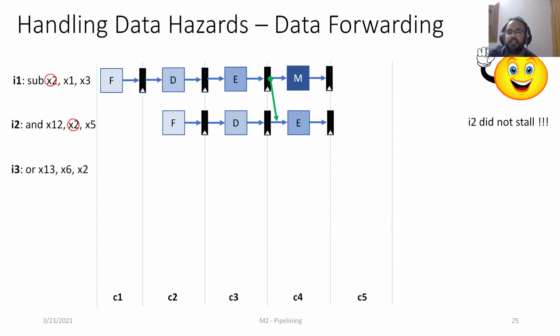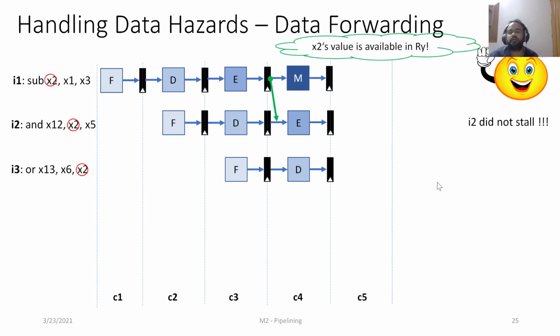Now let's see how I3 can be handled with data forwarding. We are going to fetch it in cycle 3. In cycle 4, we are going to detect that yes, there is a data dependence between I1 and I3. And the value of X2 is still not updated in the register file. But again, the question comes in, is it already available to us? Yes, it is available as part of RY. So why don't we use it?